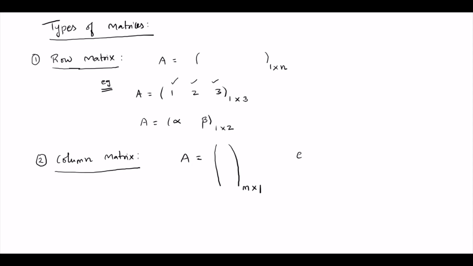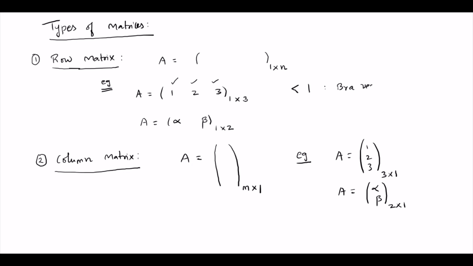For example, you can take 3 rows and only one column, or you can take alpha and beta, where alpha and beta are elements. This has 2 rows and only one column. So these are all known as column matrices. In physics, a matrix is sometimes also called a vector. A row vector is denoted by this symbol. In quantum mechanics, you have seen this symbol. This is called the bra vector.